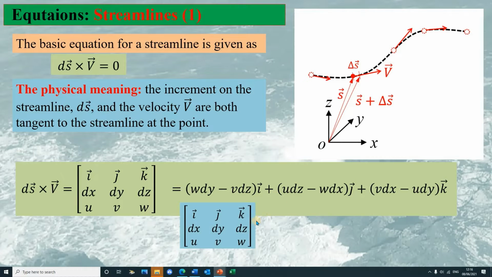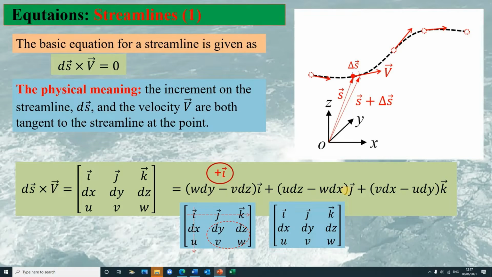In calculation, we look at the determinant, and if we want to calculate the component on the x-axis, that means the unit vector i, we can cross out the row and the column corresponding to i. So we have a smaller determinant than this. The value in the brackets would be calculated by the orthogonal terms together, w dy minus v dz. And here we notice the unit vector i is positive.